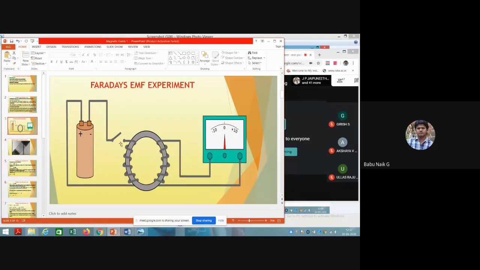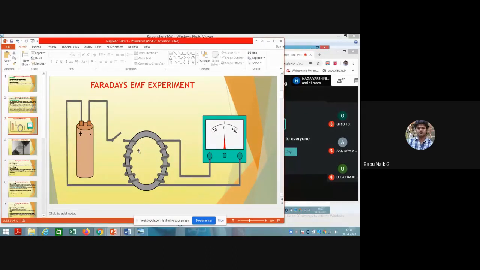Similarly, once he disconnected the switch, the galvanometer deflected back to the same position. When the battery is closed and removed, the galvanometer deflects either increasing or decreasing. That was his first experiment.